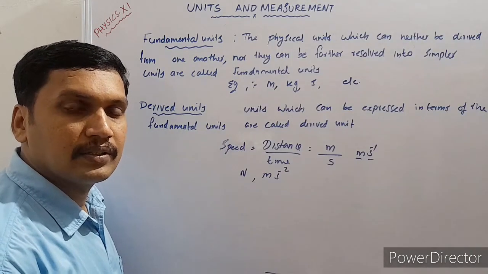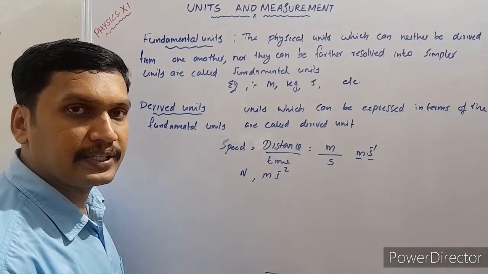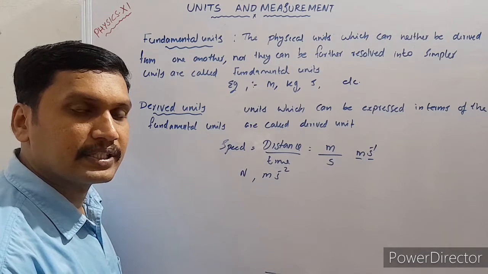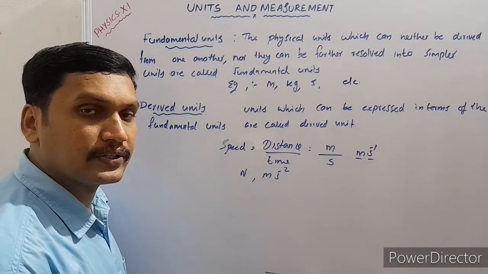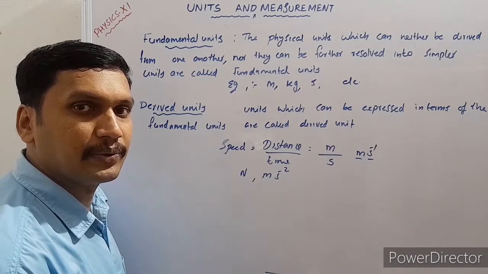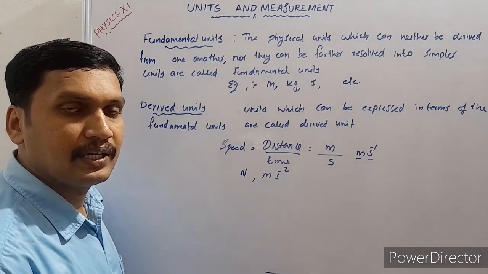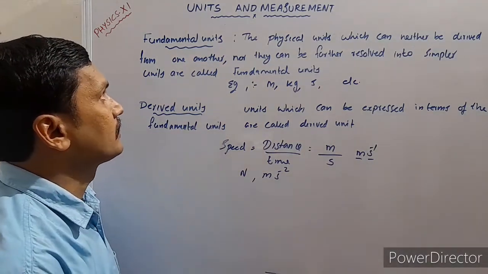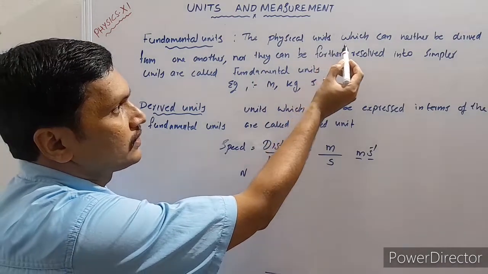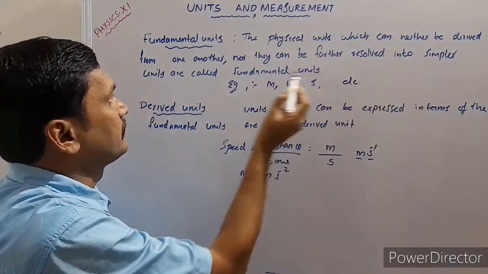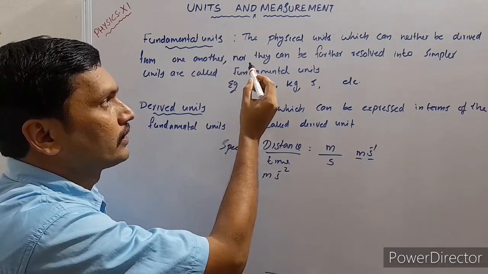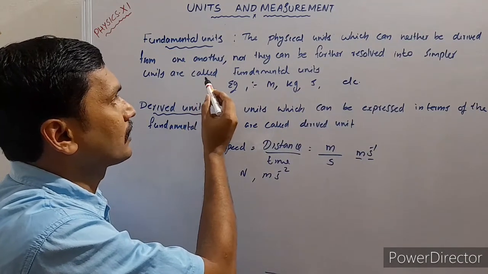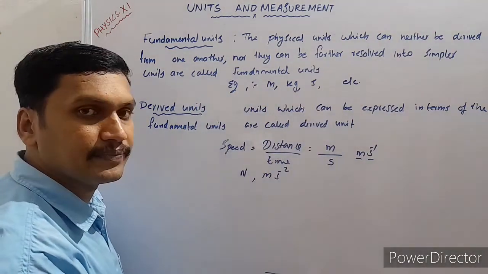We learned that there are two types of physical quantities: fundamental quantity and derived quantity. Similarly, units are also of two types: fundamental units and derived units. Let us see what are fundamental units and derived units. The physical units which can neither be derived from one another nor be further resolved into simpler units are called fundamental units.